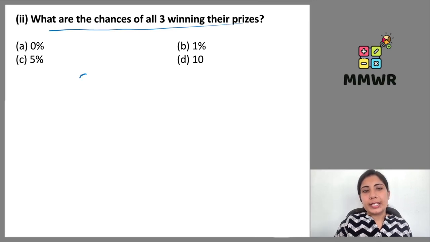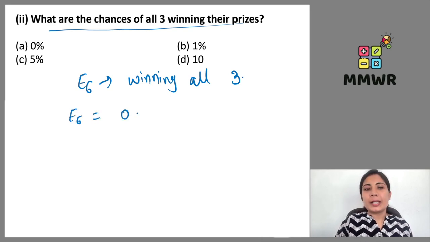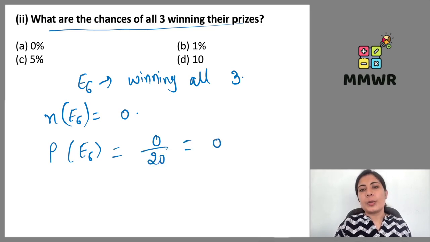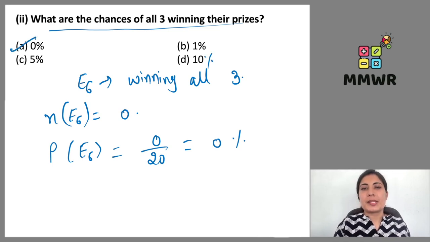सो इवेंट 6 इज विनिंग ऑल 3. तीनों के तीनों जीते. So event 6 does not have anything. Number of favorable outcomes for the event 6, nothing we have. 0 members are there. So that is why probability for event 6, or probability of all 3 winning their prize, will be 0/20, which is 0%. So 0% will be the answer here.